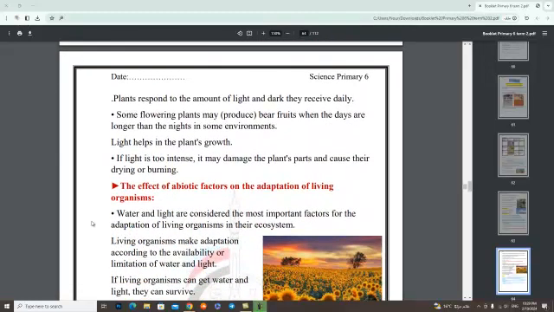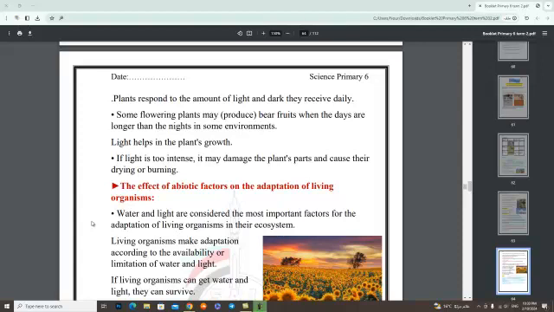Plants respond to the amount of light and dark they receive daily. Some flowering plants may produce fruits when the days are longer than the nights in some environments. Light helps in the plant's growth. If light is too intense, it may damage the plant's parts and cause their drying or burning.